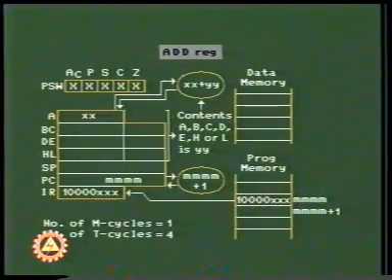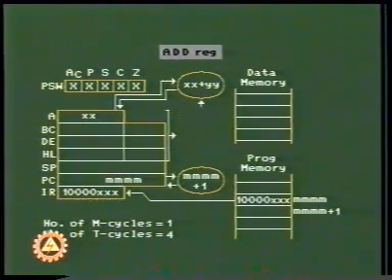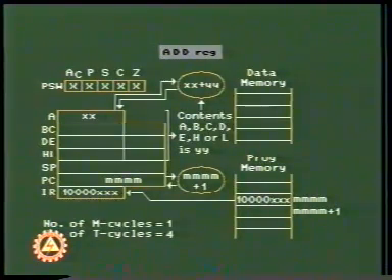To refresh the sequence of actions that we had observed for execution of earlier instructions, the program counter contains MMMM. The contents of the program counter are automatically incremented. The MMMM is placed on the address bus, and the contents of MMMM are copied to the instruction register IR. In this instruction, the opcode is decoded and the source register is identified. The contents of the accumulator, that is XX, are added with the contents YY of the identified register, and the resultant, that is XX plus YY, is stored back to the accumulator.